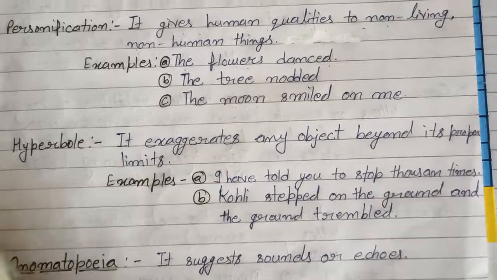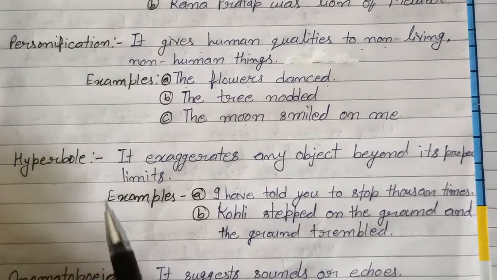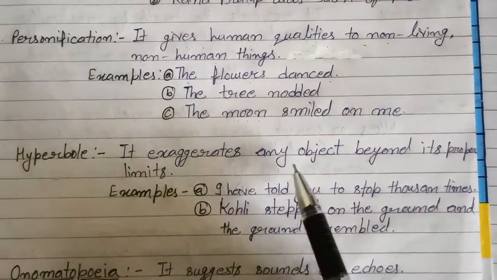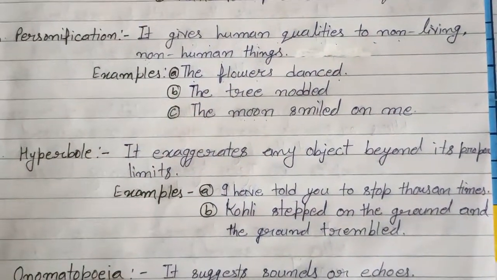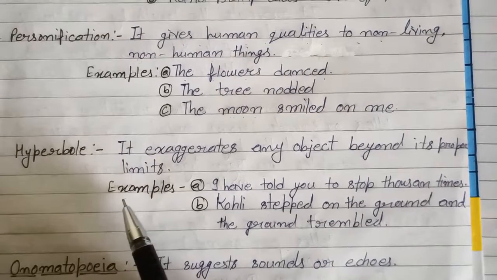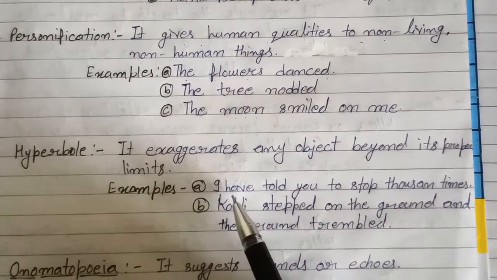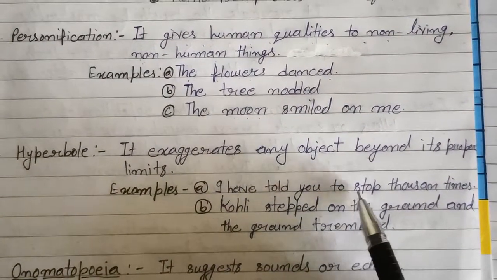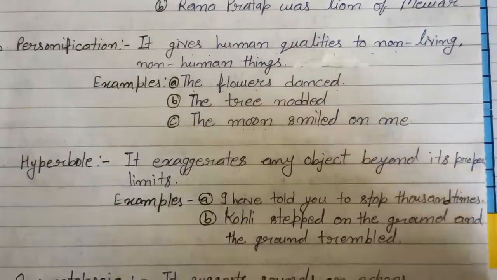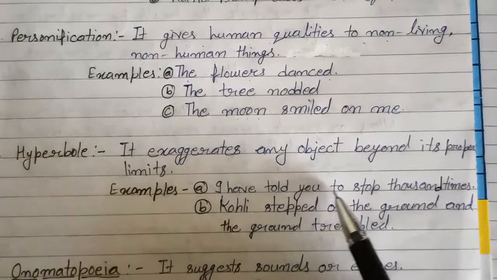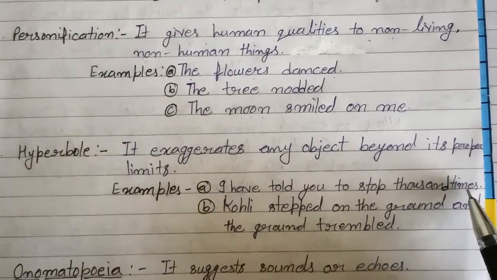Okay, now we will move to the next one, that is hyperbole. It exaggerates any object beyond its proper limits. Okay, try to understand it with the help of examples. I have told you to stop 1,000 times.